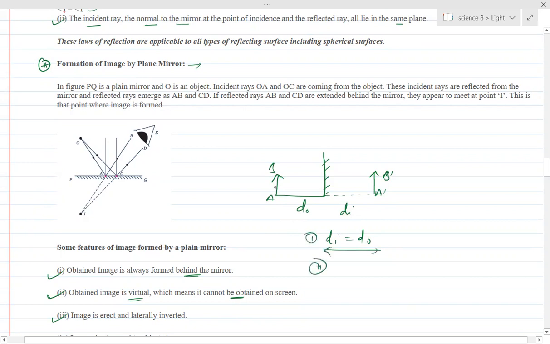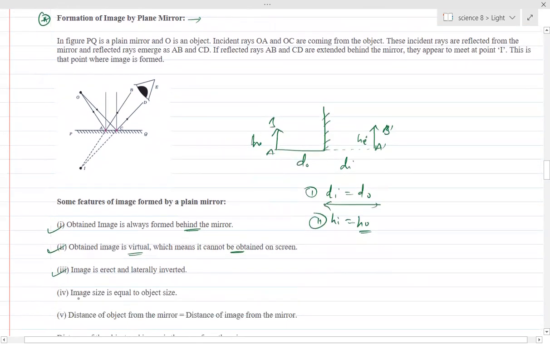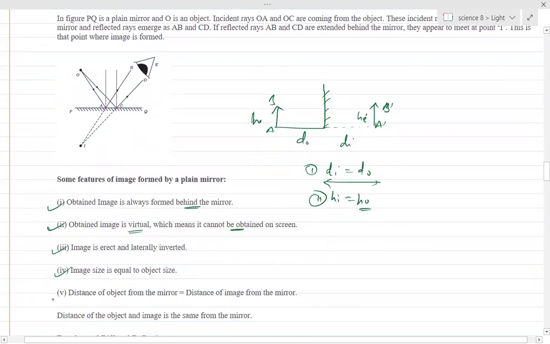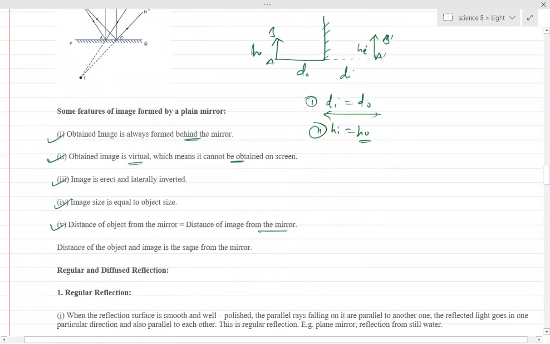Similarly, if the height of the object is h naught and the height of the image is h i, the height of the image is equal to the height of the object. It means the image is of the same shape and size. And fifth, the distance of the object from the mirror is equal to the distance of the image from the mirror, so d i is equal to d naught.